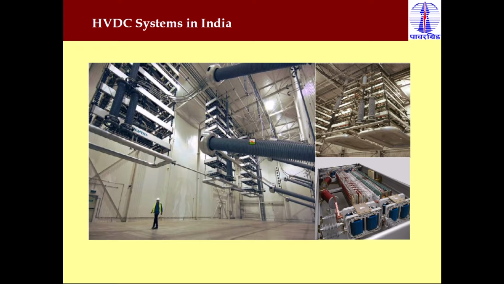Hello student. In the last lecture we discussed the different elements of the HVDC transmission system, like the converters. As you know, there are different types of converters: 6 pulse, 12 pulse, 18 pulse. Then converter transformers, and the filters required at both ends, AC filters as well as DC filters on the DC side. Then smoothing reactors we require to remove the ripples, earth electrodes, and circuit breakers. So these are all the different components we discussed in the last lecture in detail.